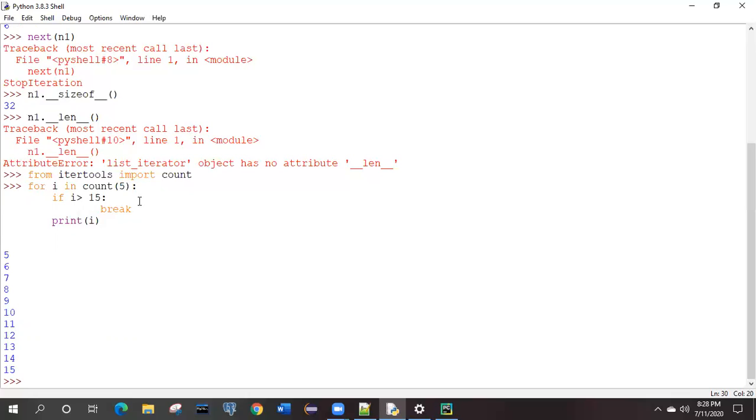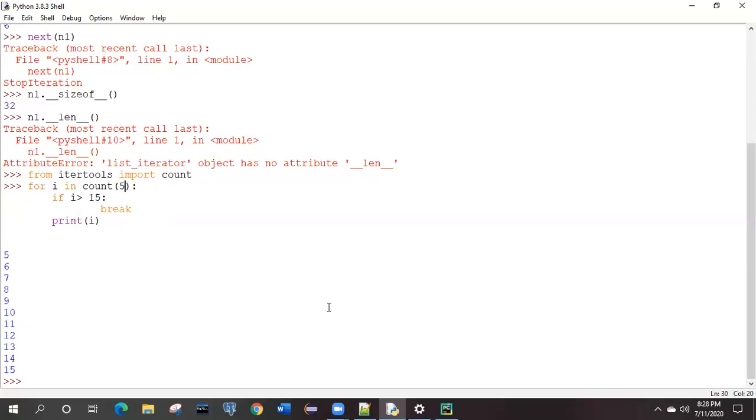Second time, in this for loop, for I in count, 5 is there. So remove this 5 also. Simply count. Don't give any argument. So the counting, from where will it start? If you are not giving anything, by default it will be 1 or 0, that you need to check.